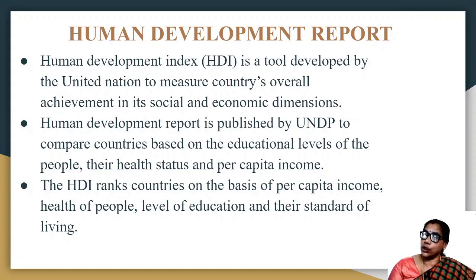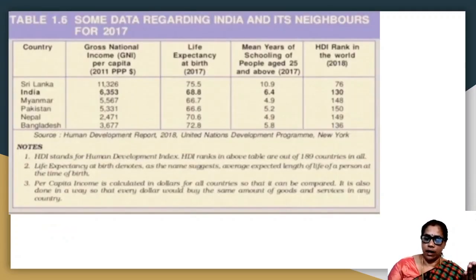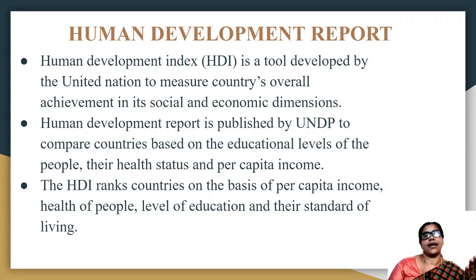HDI is a statistical tool developed by the United Nations to measure countries' overall achievement in their social and economic dimensions. This Human Development Report was published by the UNDP, United Nations Development Program, to compare countries based on educational levels of the people, their health status and per capita income. Now, HDI ranks countries on the basis of three criteria. The first one is per capita income, the second one health of the people, the third one level of education and their standard of living.